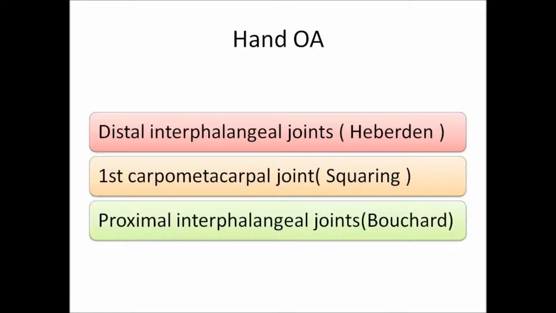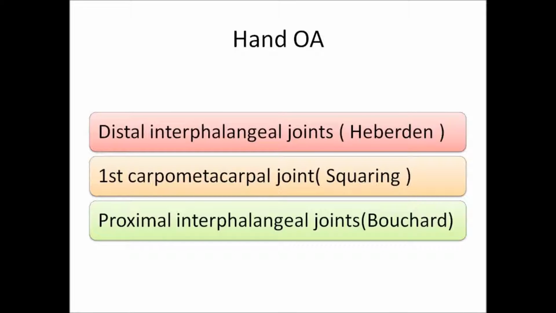highly characteristic of osteoarthritis. We have the Heberden's node at the distal interphalangeal joint, and we have the Bouchard nodes at the proximal interphalangeal joints. Also, the first carpo-metacarpal joint is affected in osteoarthritis, resulting in a squaring deformity of this joint. This results from subluxation at this joint.